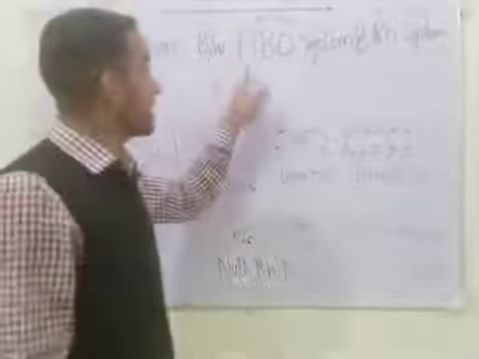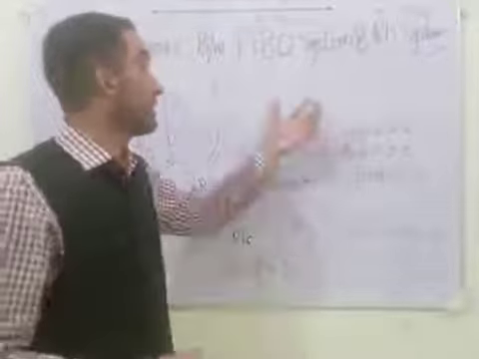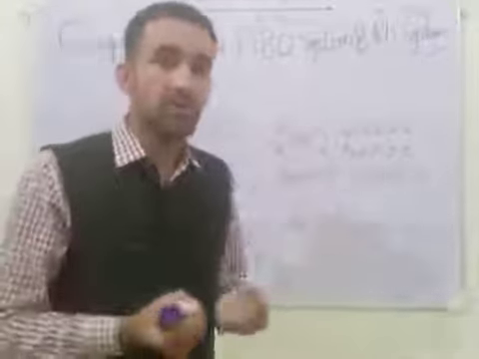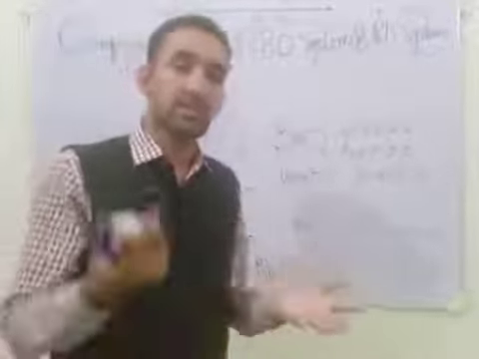Let's talk about the comparison between the ABO blood grouping system and the Rh blood grouping system, and why we call human blood groups A positive, B positive, AB positive, O positive, and O negative. It depends upon whether the RhD antigen is present or not.